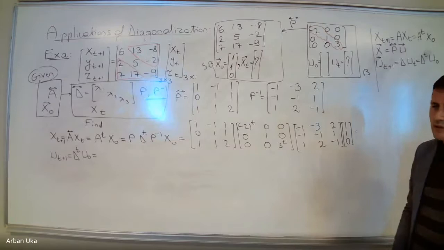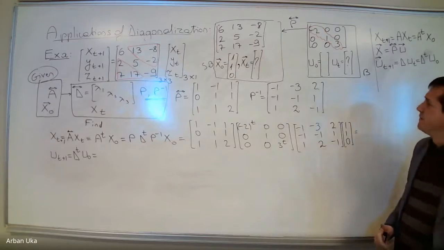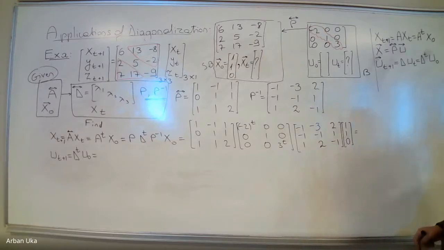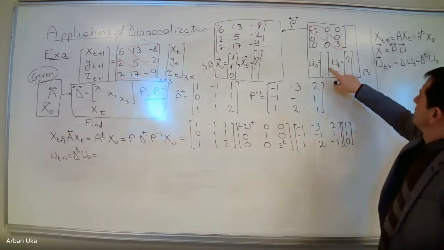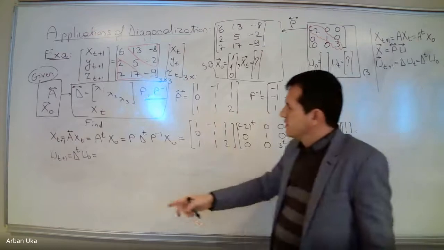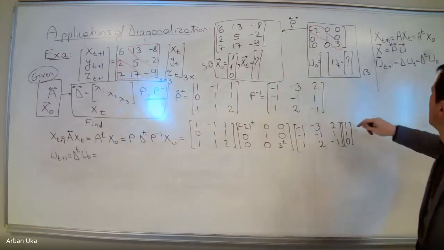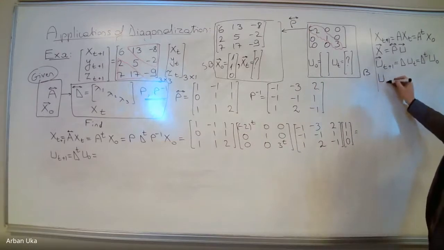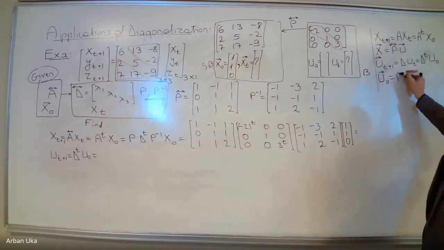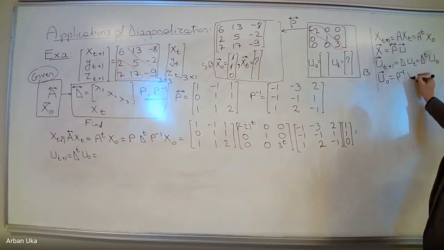So they will be decoupled. So simply, this will be the solution. The only thing that we need to figure out is what is u0. How can we find u0? u0 as a vector should be equal to P inverse times x0.